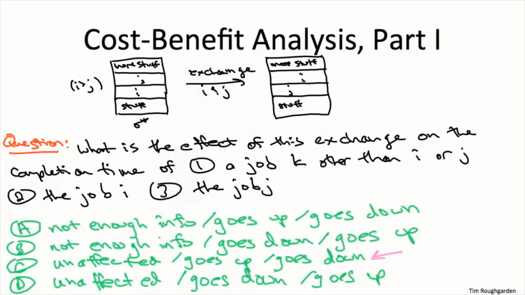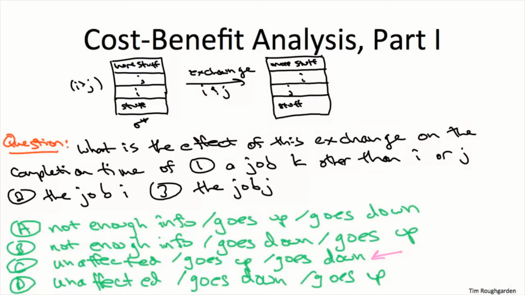It's probably easiest to see if in sigma star k completes before i and j. It's scheduled earlier than i and j. Don't remember what the completion time of a job is? It's just the time that needs to elapse before it gets done. So it's the sum of the job lengths up to and including that job itself. So if k was scheduled before i and j before, it's exactly the same after i and j are swapped. Exactly the same set of jobs precedes job k as before, so its completion time is the same.